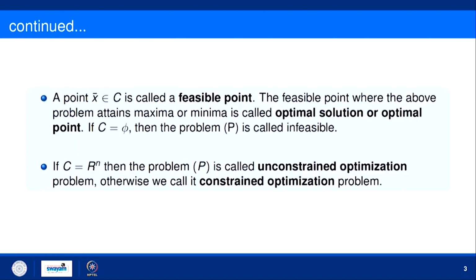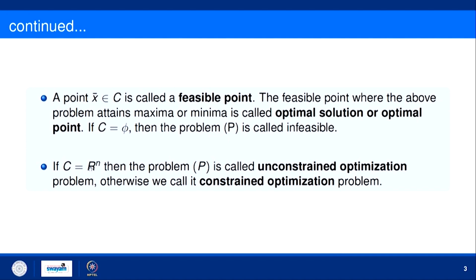Okay. So, if this C is phi, that means the constraint set is empty, then this means the problem is infeasible. If there is no x bar satisfying all the constraints, that means the problem is inconsistent, the problem has no solution. Okay.